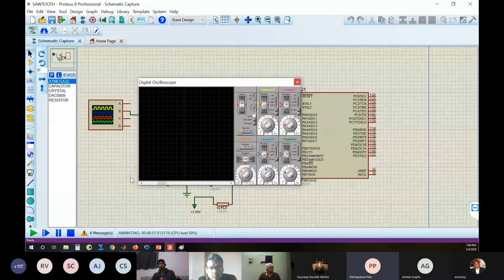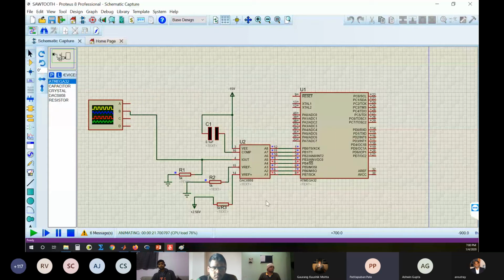The task for your lab is that first you install the software Proteus and Atmel Studio, and I hope all of you have noted the code and the circuit I was showing. The LED blinking circuit is very simple. When you burn the code, it starts blinking, and when you use the same code, it generates a kind of rectangular wave, and you have to write the code for sawtooth waveform generation. This is how it will generate the sawtooth waveform. Please take a picture of this circuit. It uses some capacitor, resistor, and some voltage values, and nothing else.